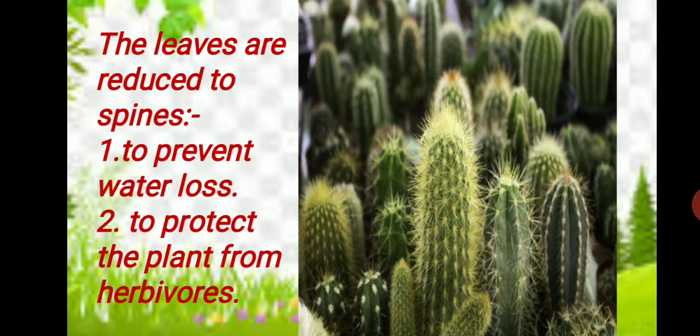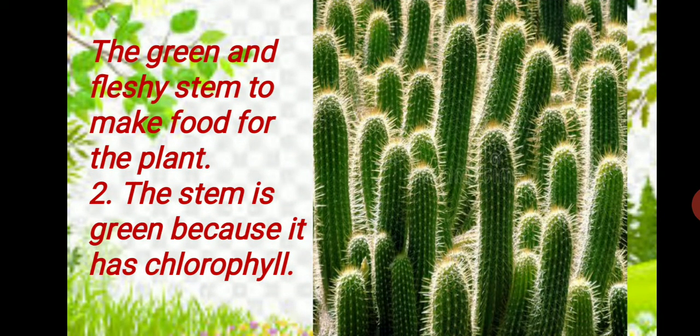So they have spines to protect or to defend themselves from the herbivorous animals. And it is also required to prevent water loss because leaves are not there, so it loses less water through spines. Clear?